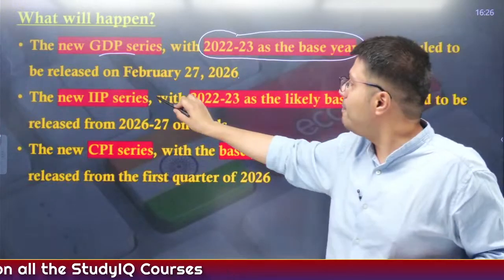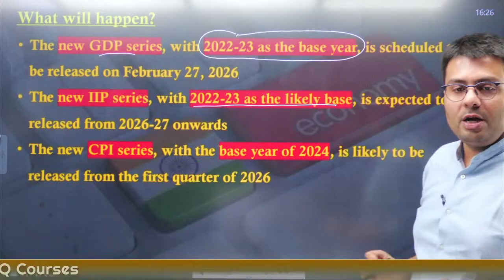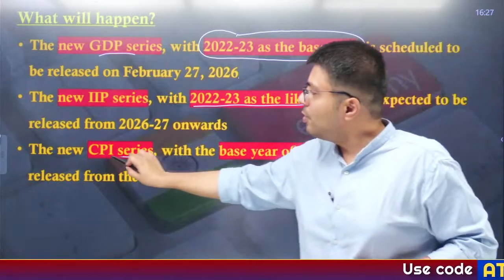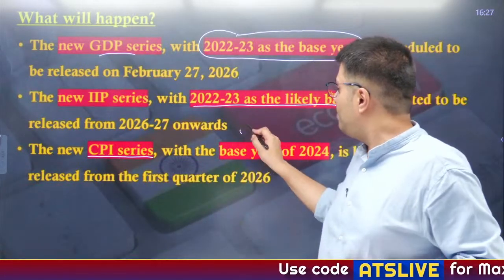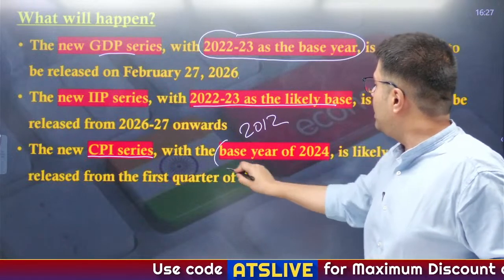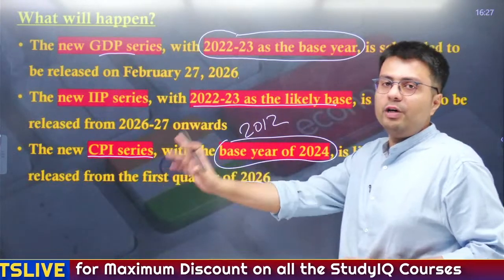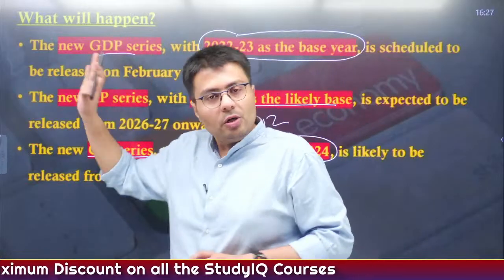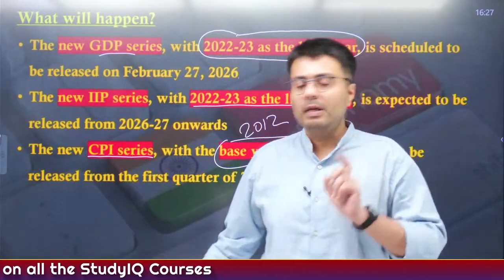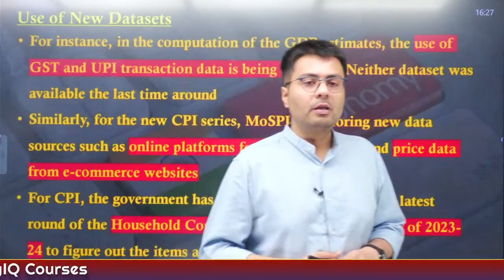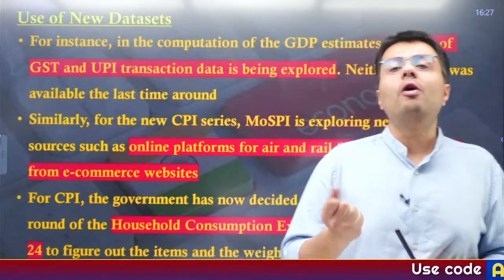Similarly, the new IIP series will also have the same base year, 2022-23, whereas the new Consumer Price Index series, which has the base year 2012 right now, will have 2024 as its next base year, and it will be released from the first quarter of 2026, right? So this is expected to happen from next year. Now comes the big question: how will the computation formula be changed?